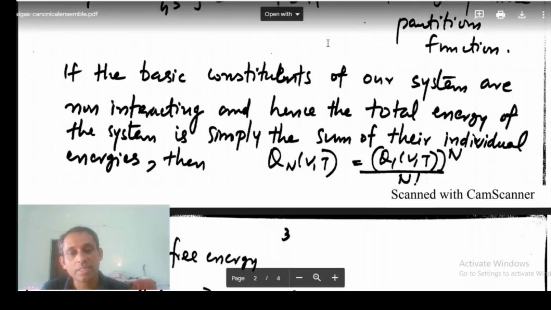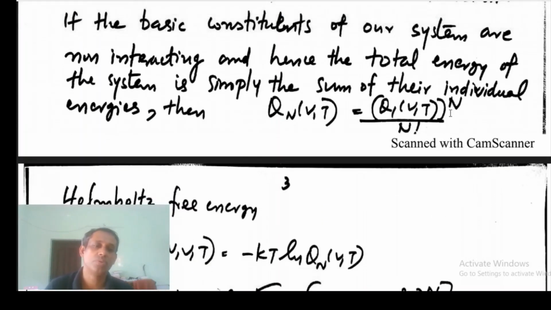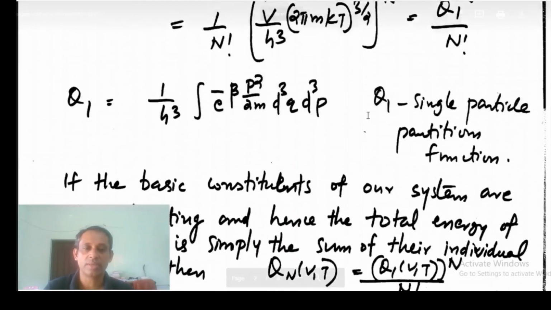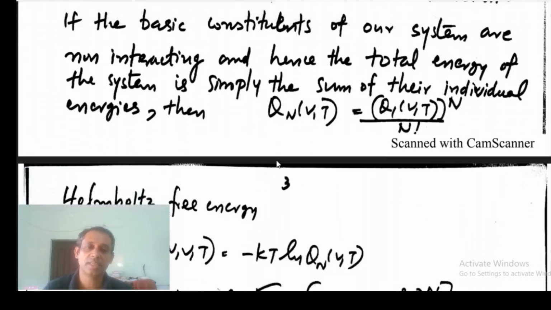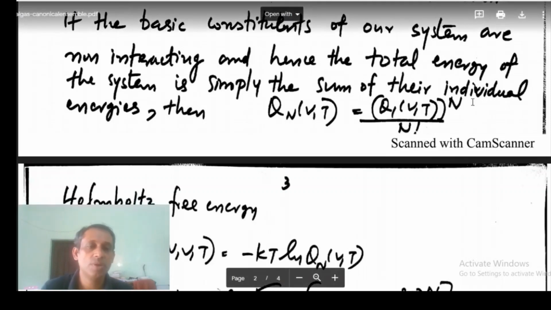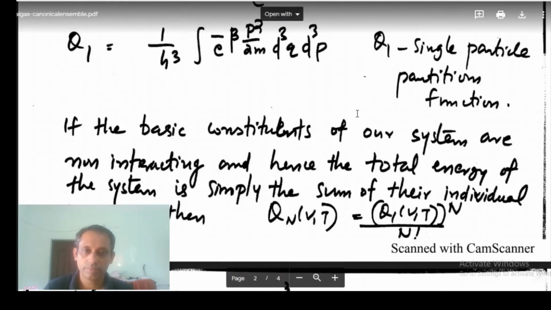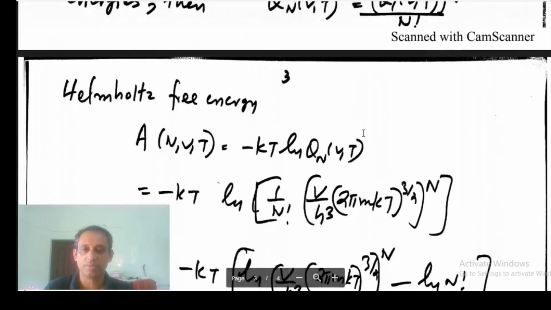In that case, the partition function Q(N,V,T) will be equal to q1(V,T) to the power N over N factorial. Anyway, we will be using this at several places. This result, Q(N,V,T) is q1(V,T) to the power N over N factorial, where q1 is the single particle partition function.